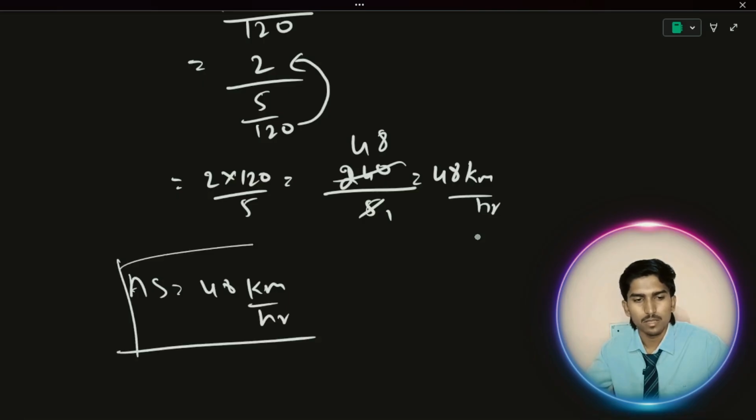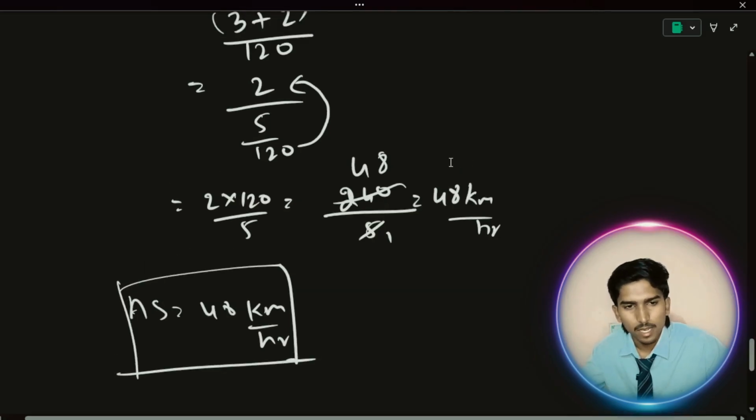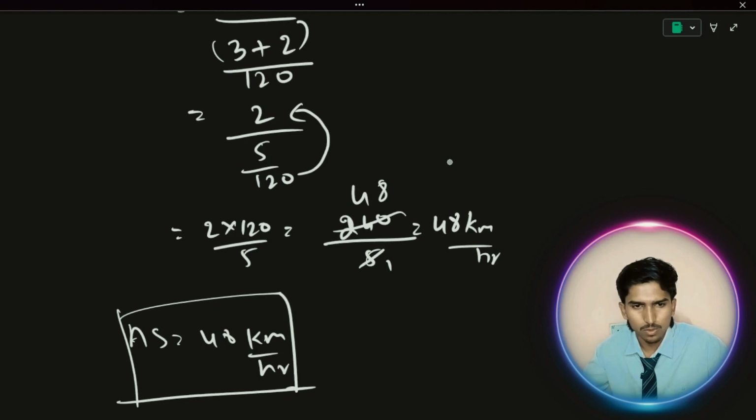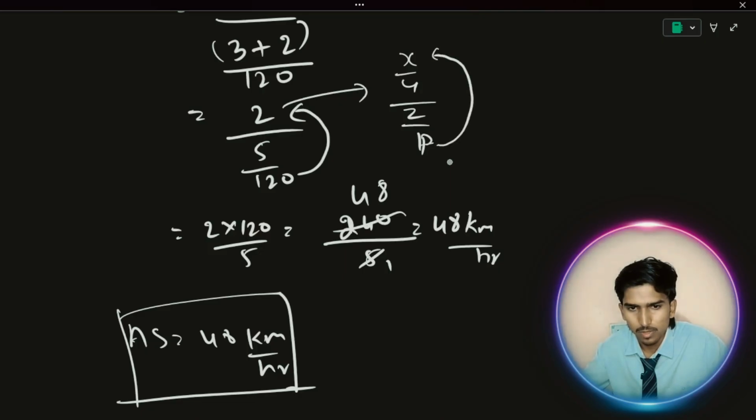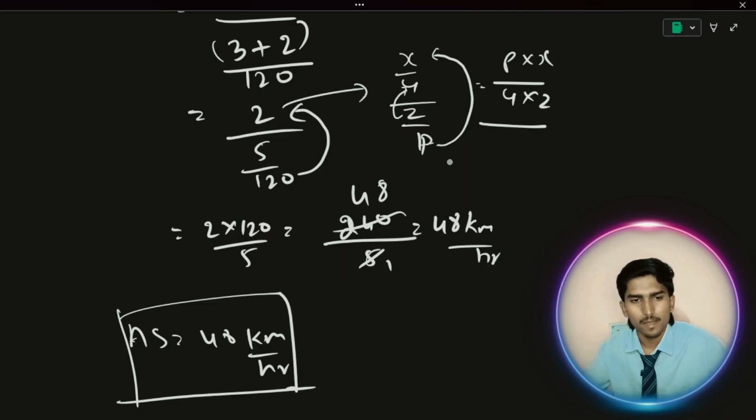This is very, very important. If you have not understood this, I'll tell you how to solve it. For example, x by y and z by p: in any such equation, always consider that the denominator of the denominator comes to the top. Just remember this figure. Just multiply p into x, y into z. This is what we are going to do. Somebody may not have an idea about this, so I'm just telling you.